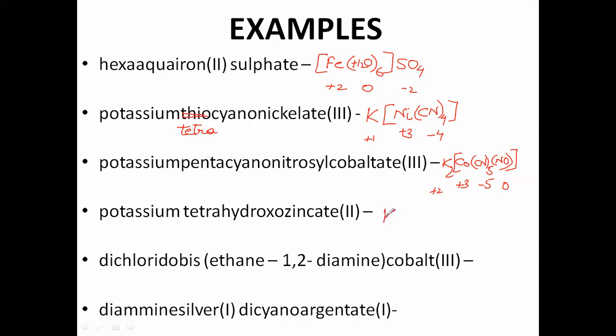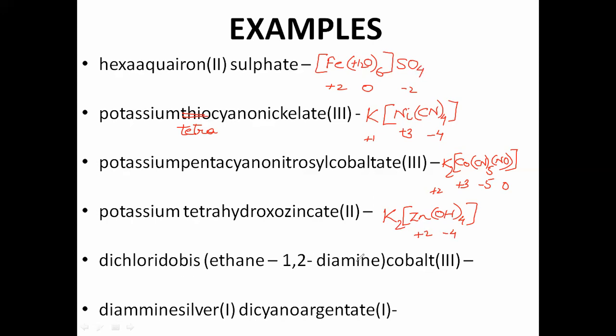Next is potassium tetrahydroxo zincate. Zincate stands for zinc, tetrahydroxo, hydroxide, and 4. Okay, so potassium, zinc, hydroxide, and 4. Now to balance the charge, zinc is +2. Okay, you can clearly see 4 hydroxide. So 4 into -1, so it will be -4. Now see, -4 and +2. How much remaining? +2. How much charge does potassium have? +1. Is it balancing? No. So you put 1 more potassium. Okay, let us go for the next.